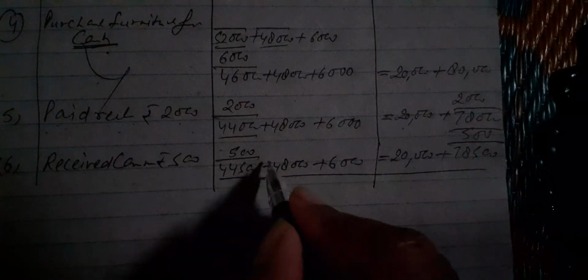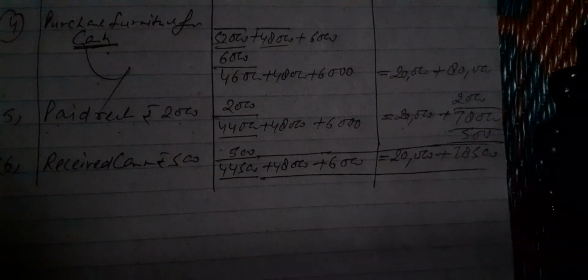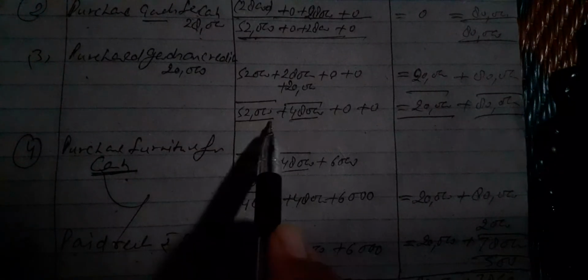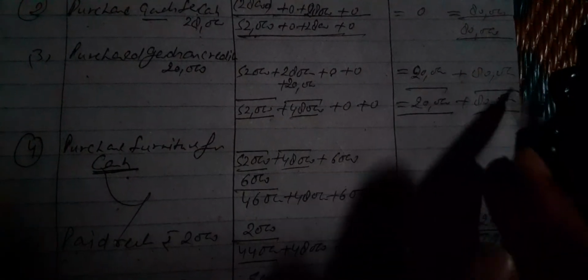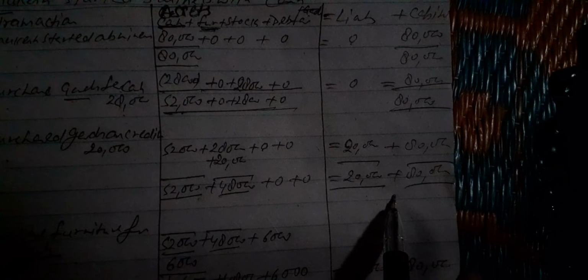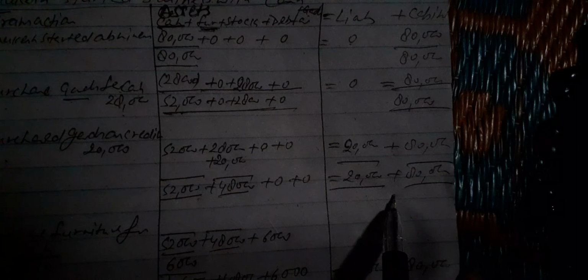So children, if you pay attention, in every transaction our assets should be equal to the liability plus capital. This basic rule we will follow when we prepare the accounting equation.